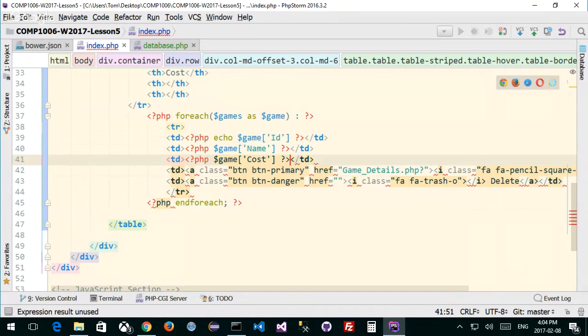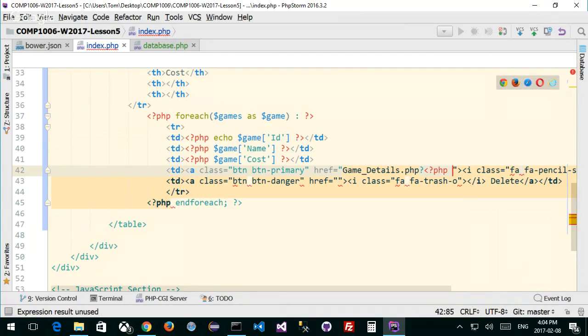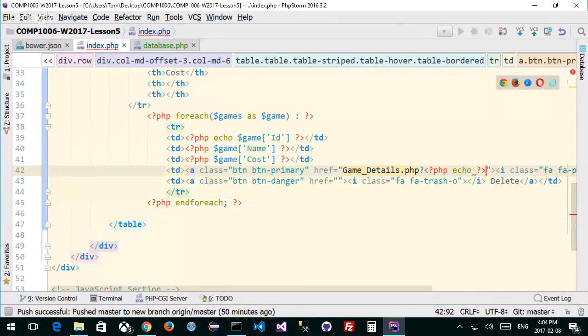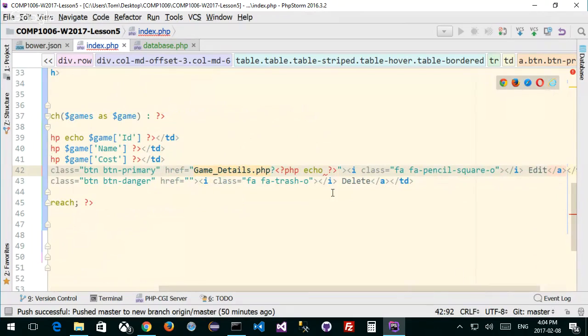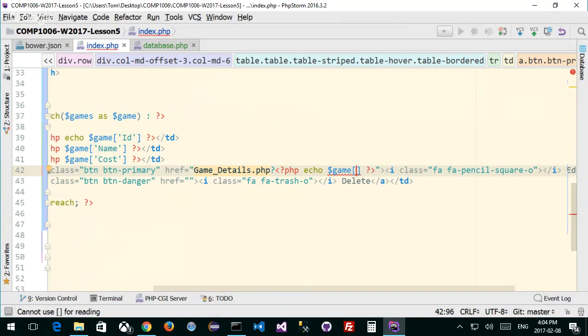So like this. And now in here, right after here, I want to do a PHP statement, and I want to inject my ID. So I want to do an echo, and I want to close this off. And inside this little area here, I want to echo the game ID. Just like I have it over there, I want to have it in here too. Make sense? So this game ID is going to be put right in here.